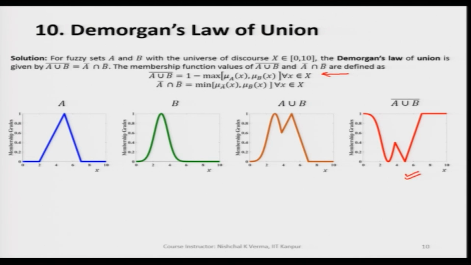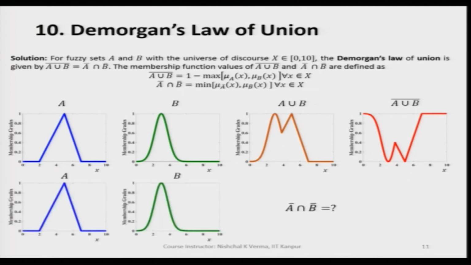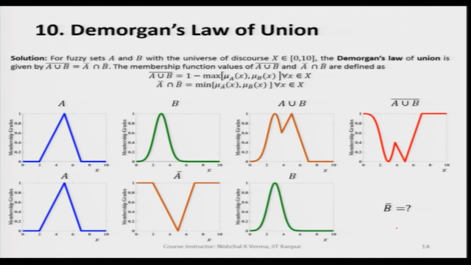Now, let us find out A complement here, and B complement here. Let us see what we are going to get when we take the intersection of these two fuzzy sets. So, A complement is here, the complement of A, and then the complement of B, that is B complement, which is here.